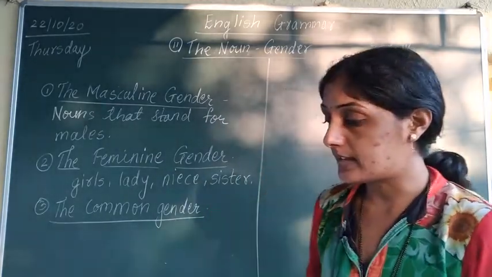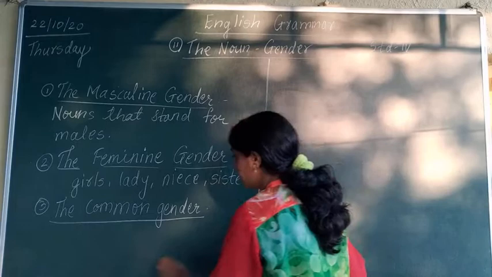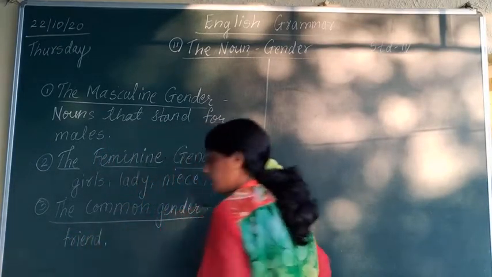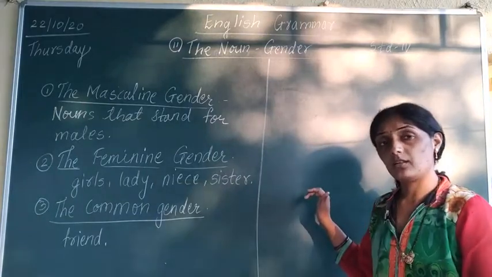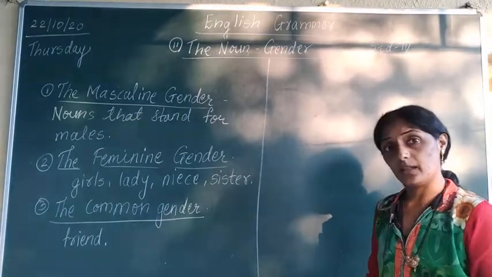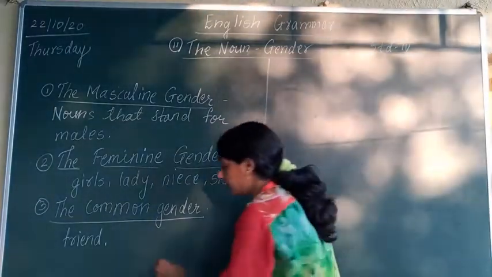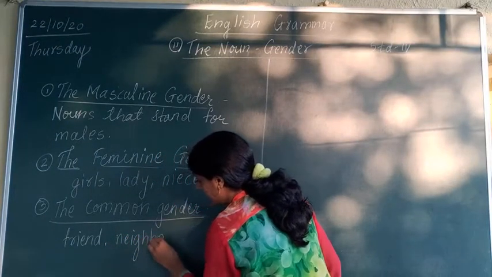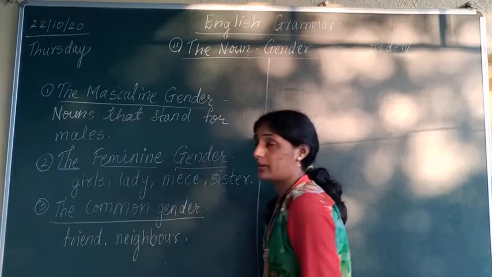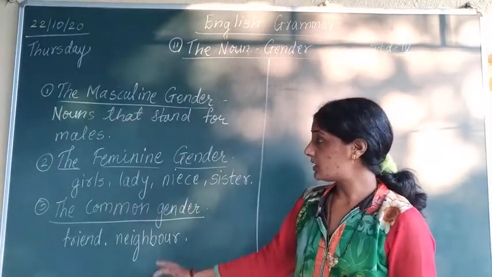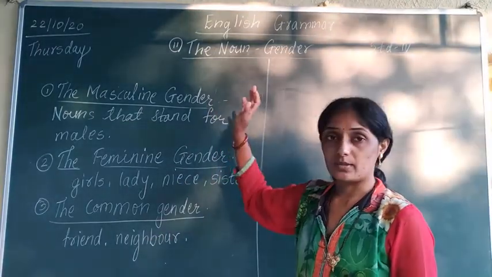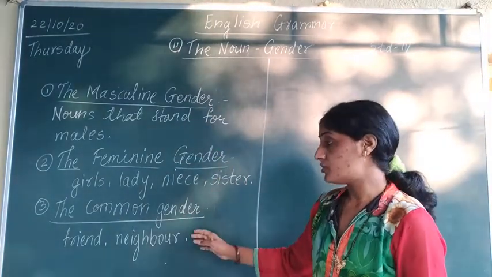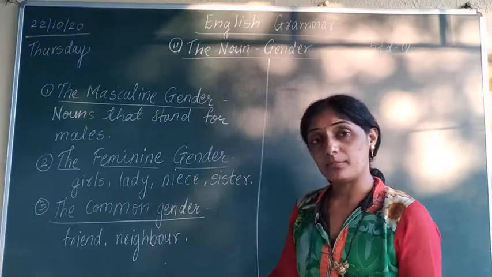Here it is told that there are some examples. Friend is an example. Now a friend can be male and it can be female. Next one is neighbor. It can be a male neighbor or it can be a female neighbor. So in this way masculine gender means males, feminine gender means females, common gender means it can be male or female.